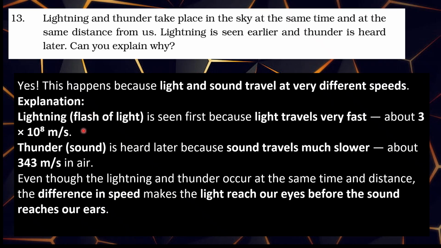Explanation: lightning, a flash of light, is seen first because light travels very fast, about 3 × 10^8 meters per second. Thunder, the sound, is heard later because sound travels much slower, about 343 meters per second in air. Even though the lightning and the thunder occur at the same time and distance, the difference in speed makes the light reach our eyes before the sound reaches our ears.